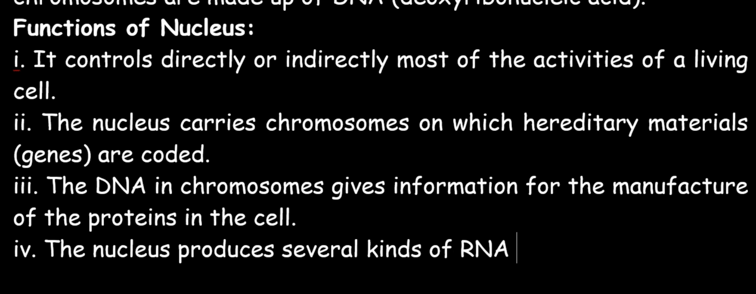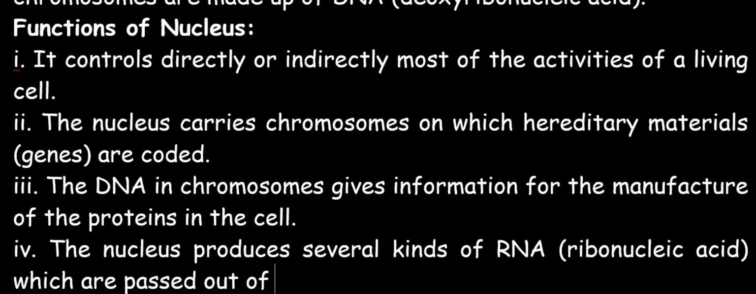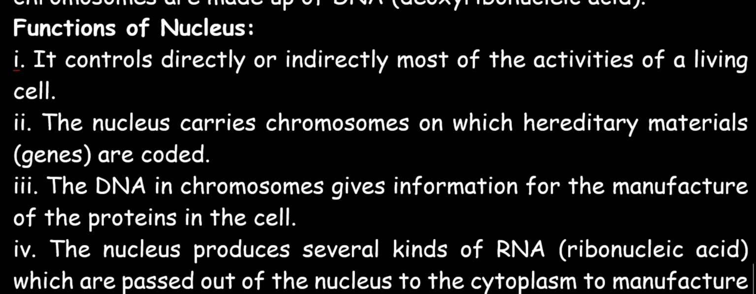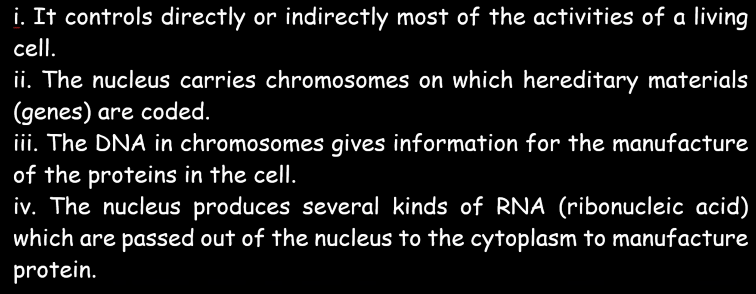RNA means what? Ribonucleic acid, which are passed out of the nucleus to the cytoplasm to manufacture protein. Now we see that it is the RNA that actually leaves the nucleus, not the DNA, like I have mentioned earlier. So this brings us to the end of the cell structures and functions.